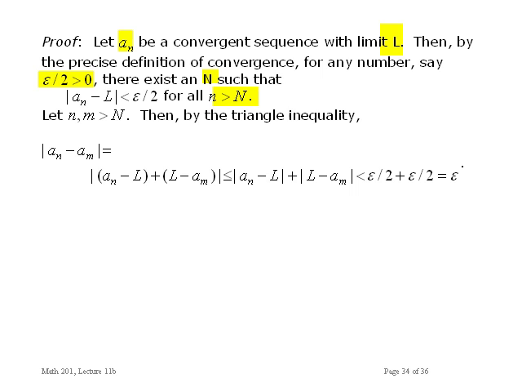Now, I know that a_n minus L is less than epsilon over 2 because I said that the sequence converged to L. Also, m is greater than N as well, so L minus a_m is less than epsilon over 2. Together, they're less than epsilon. This shows that a_n minus a_m in absolute value is less than epsilon. So this convergent sequence satisfies the Cauchy criterion.